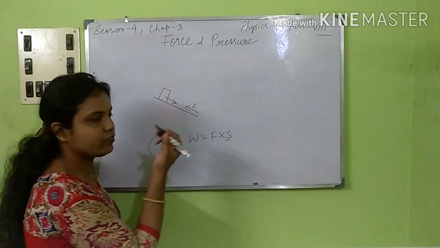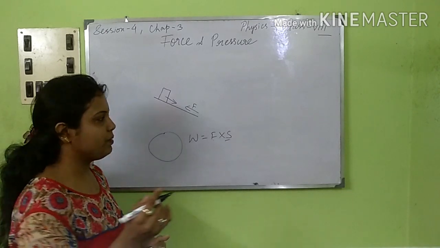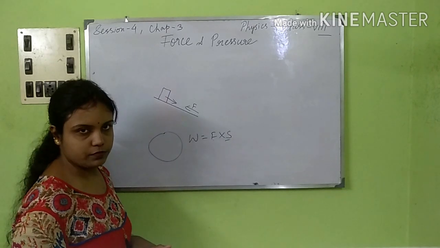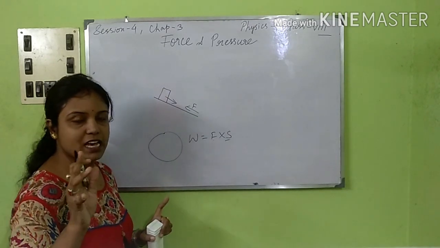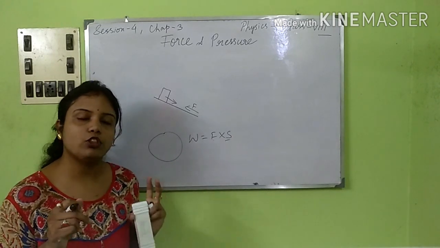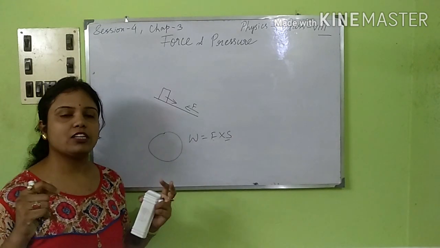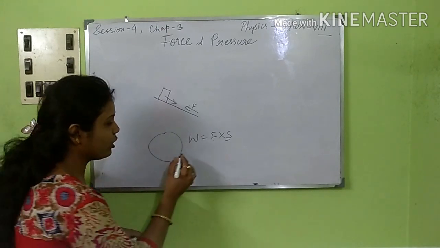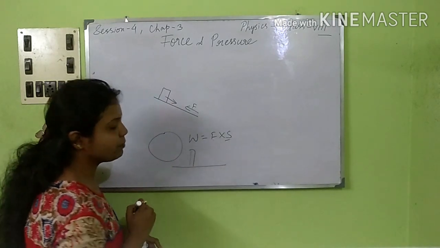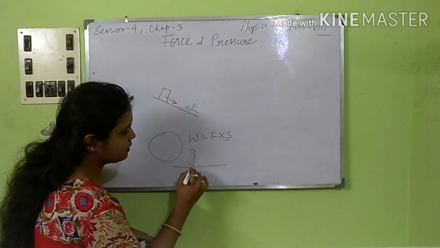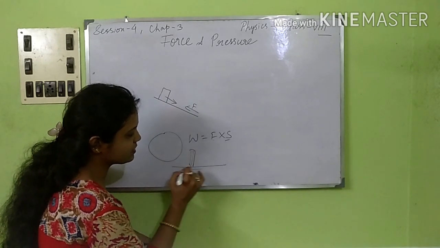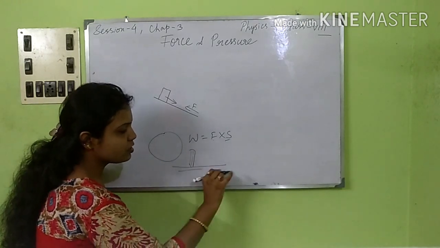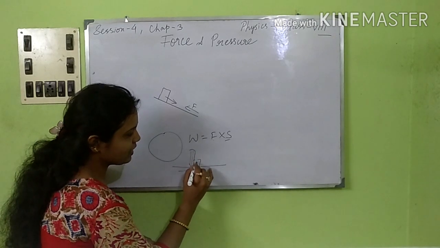Again, if force is zero, work done will be zero. And another case is that the displacement and the force applied are perpendicular to each other. One example is a coolie. Those persons sometimes carry luggage or baggage on their head, and they keep walking on the platform. So that person's body is perpendicular to the plane. This is the displacement that is occurring, and this is the force that is coming perpendicular to it, because the force is acting downwards and the displacement is in a straight line. So obviously this forms a 90 degree angle.